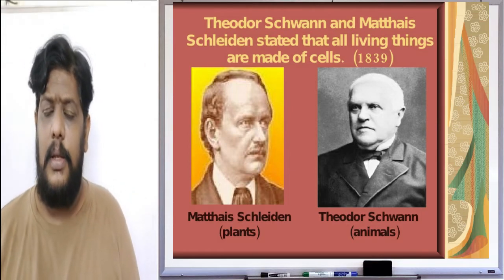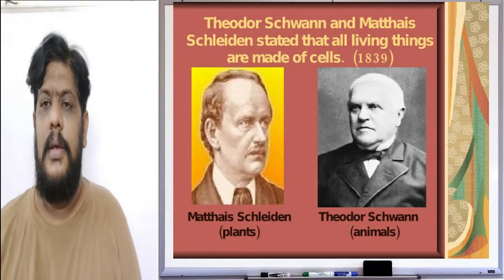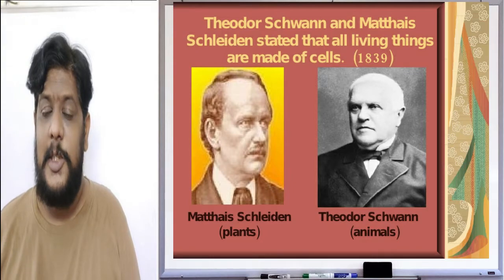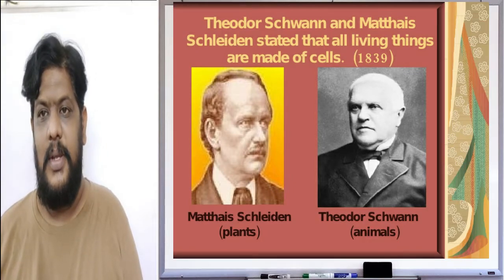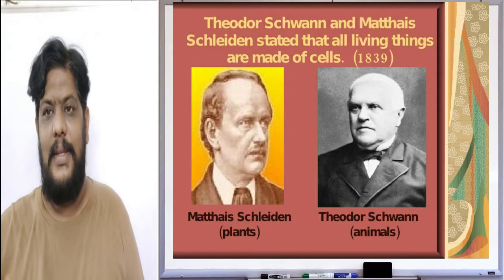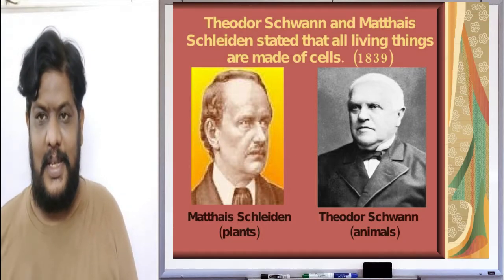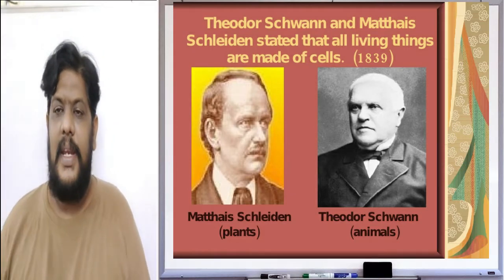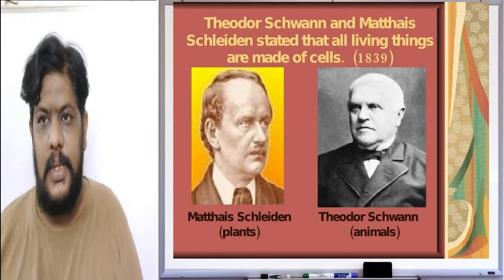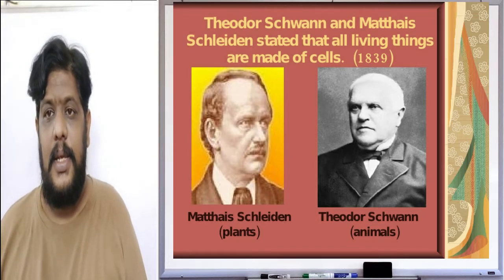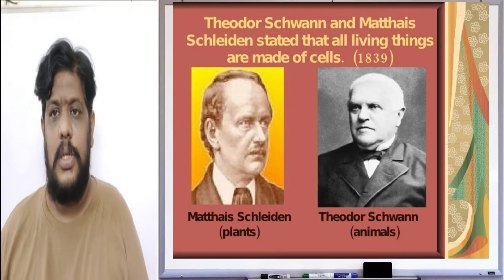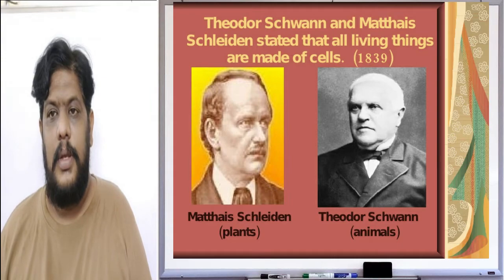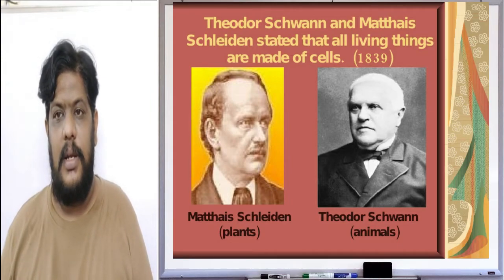So these two people said that organisms are made up of cells, but they could not explain how the cells are formed. They only told that these organisms are formed from cells, but they never explained how these cells are formed. The observations made by Schleiden and Schwann were the base of the cell theory, whereas they could not explain how new cells are formed.